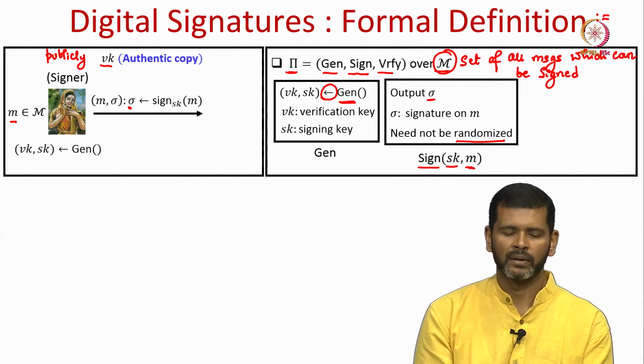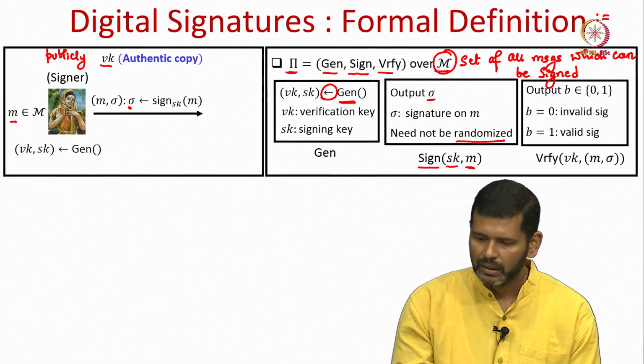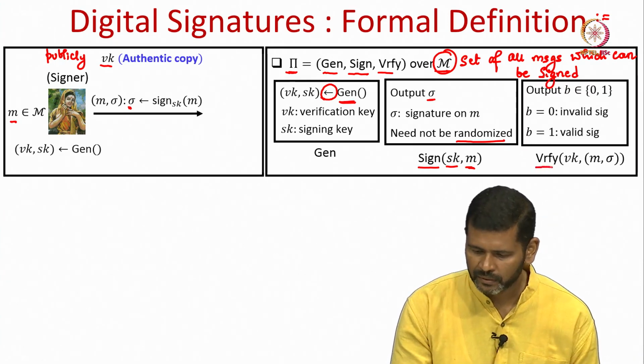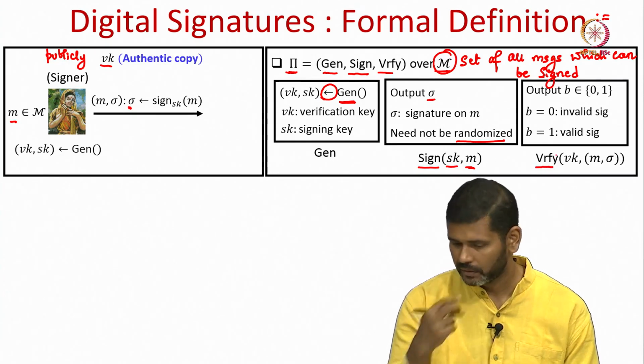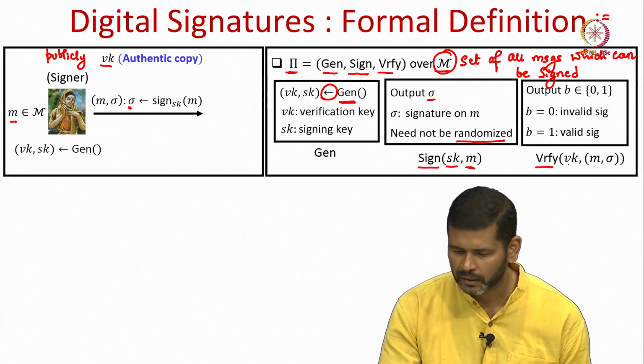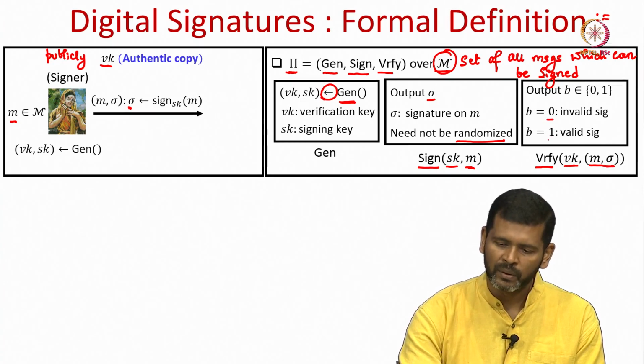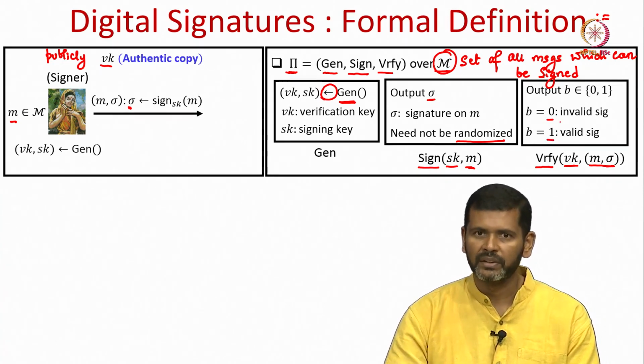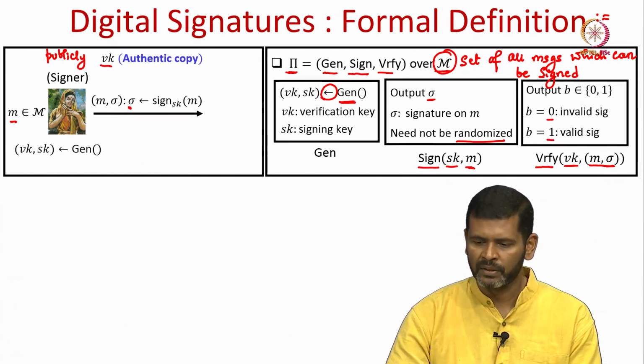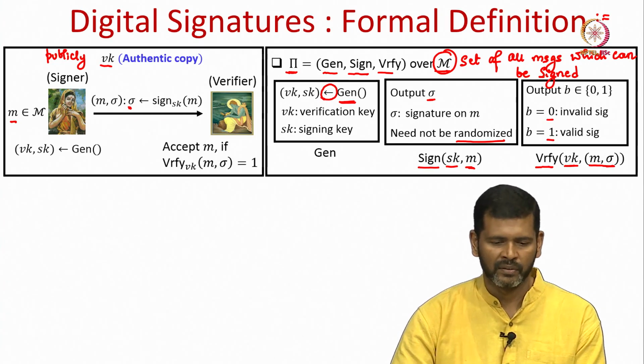And then there will be a verification algorithm, which is a 2 input algorithm. It takes the verification key and a message signature pair, and it outputs either a value 0 or 1. 0 means the signature is considered as invalid, 1 means the signature is considered as valid.